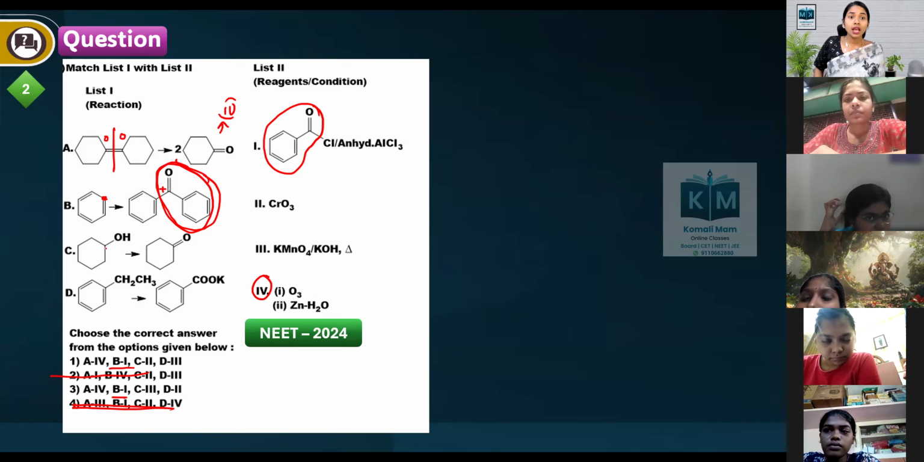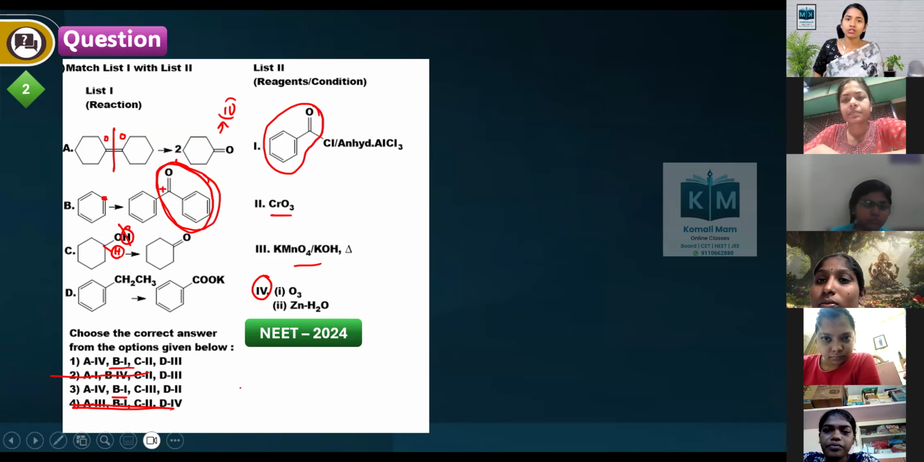Next. Here you are removing one hydrogen from here, one hydrogen from here. It is an oxidizing agent, which is oxidizing this alcohol into a ketone. So which is an oxidizing agent? This also, KMnO4, is an oxidizing agent. This also is an oxidizing agent. Let's see the next one.